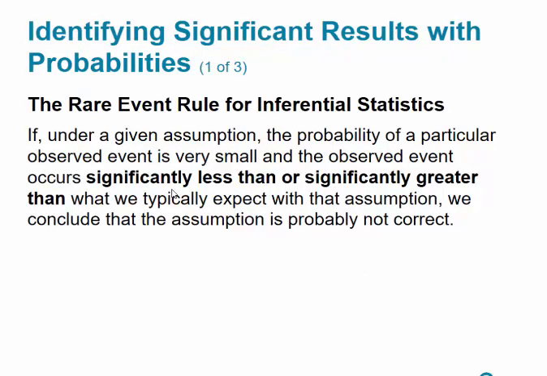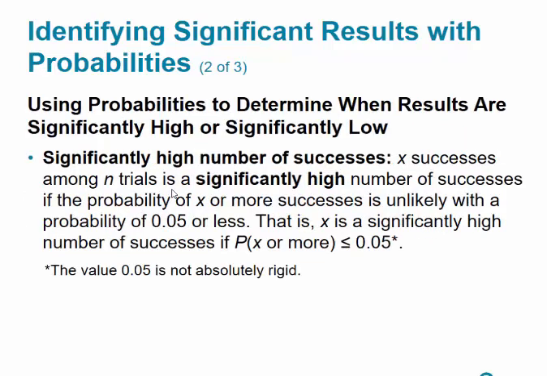So the next thing is significant results. So, the rare event rule for inferential statistics: if under a given assumption, the probability of a particular observed event is very small, and the observed event occurs significantly less than or greater than what we typically expect, then with that assumption, we conclude that the assumption is probably not correct. When we get into hypothesis testing, this will make a little bit more sense.